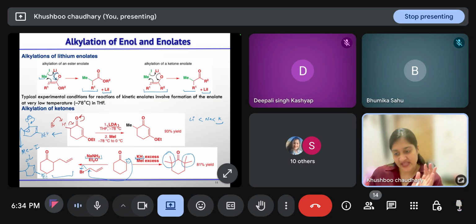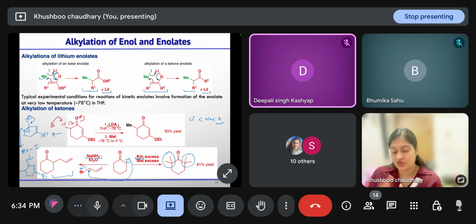So lithium enolates we can use to do alpha alkylation. And this topic is different from conjugate addition. This is how we can do alkylation of enols and enolates that we are discussing. So don't get confused.